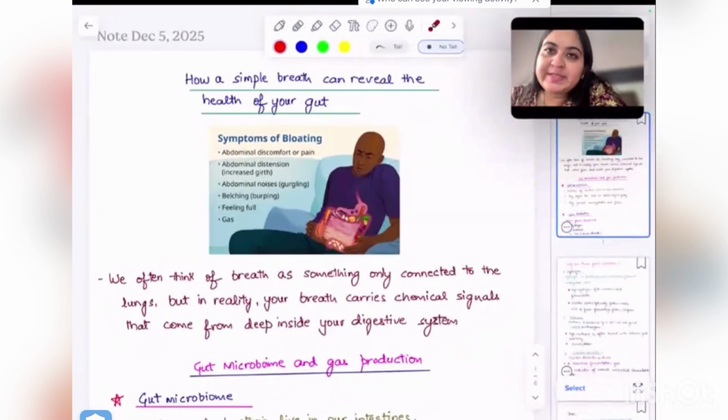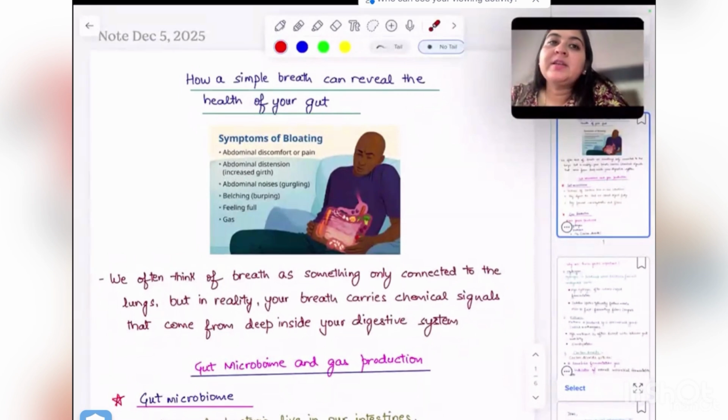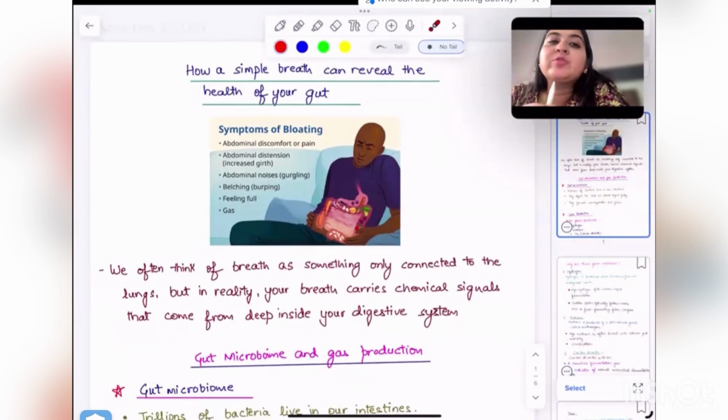Gut fermentation basically is an anaerobic metabolic process which is carried out by the gut microbiome when oxygen is absent, and it occurs mainly in the large intestine, like the colon. Bacteria break down undigested carbohydrates like fiber, resistant starch, oligosaccharides, and they produce gases.